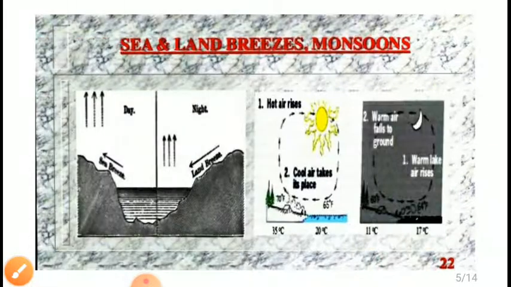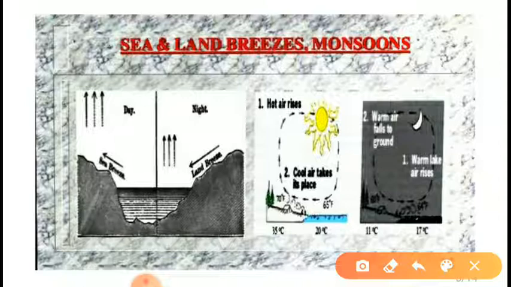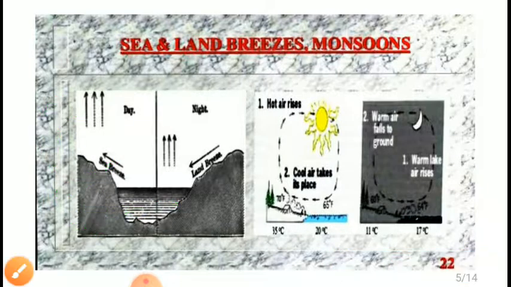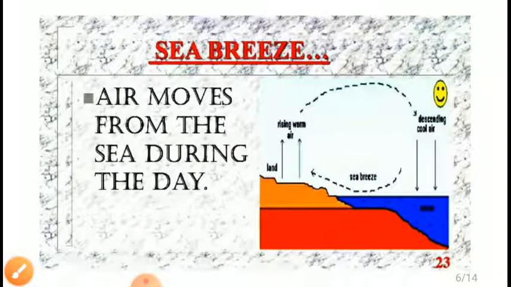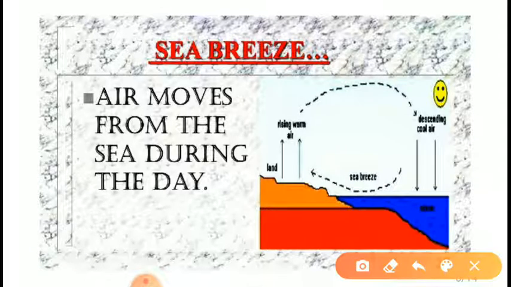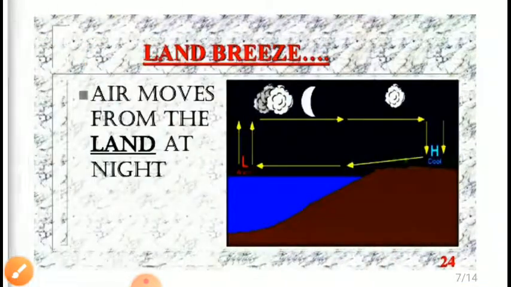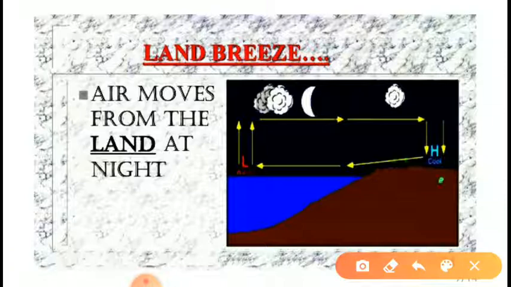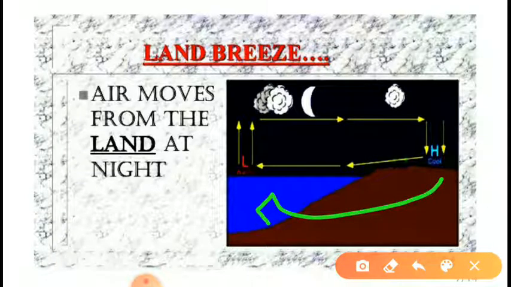Here is the pictorial representation of land breeze and sea breeze. Here, the sea breeze. On the land, air is heating and rising up, and air above the sea takes the place of this hot air. This is also the representation of sea breeze. Here you can see the movement of air is like this. And this is the land breeze. Here the movement of air is like this. Air from the land takes the place of air above the sea, which is heated up and rising up.